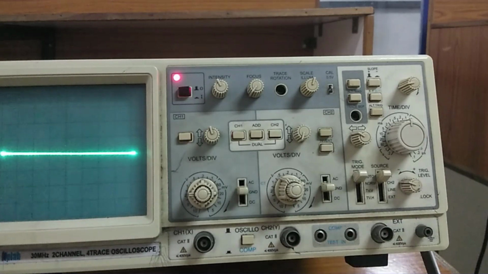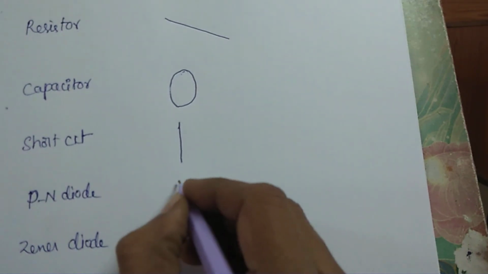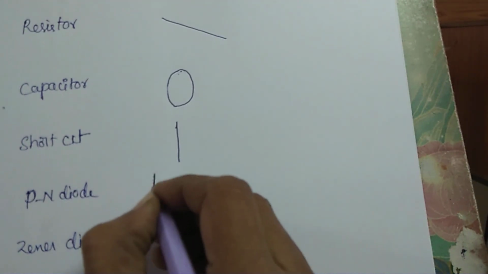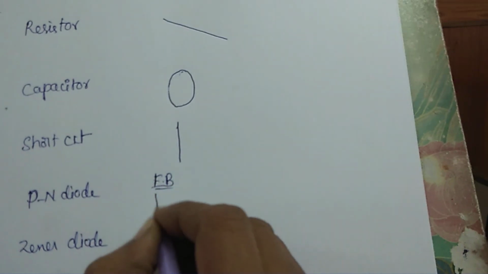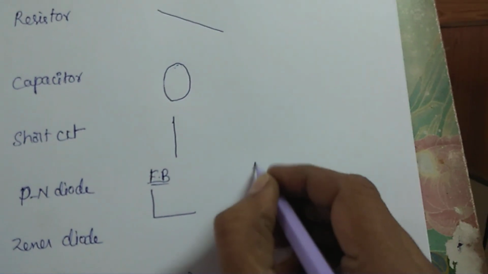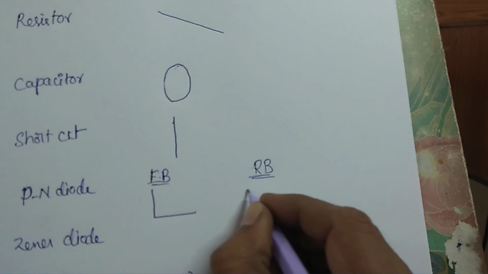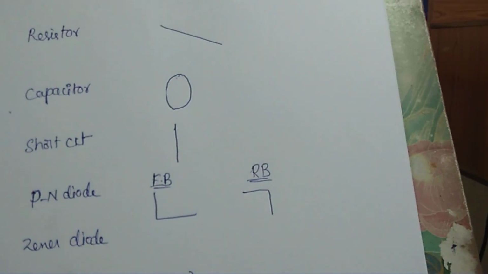Okay. So for the PN diode, we got two things. For the forward bias, we got like this, and for the reverse bias, we got like this.